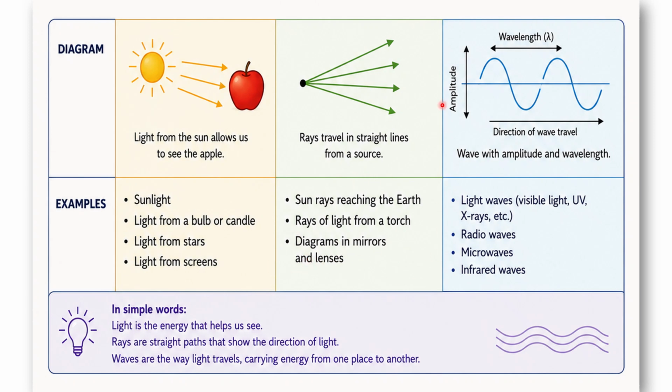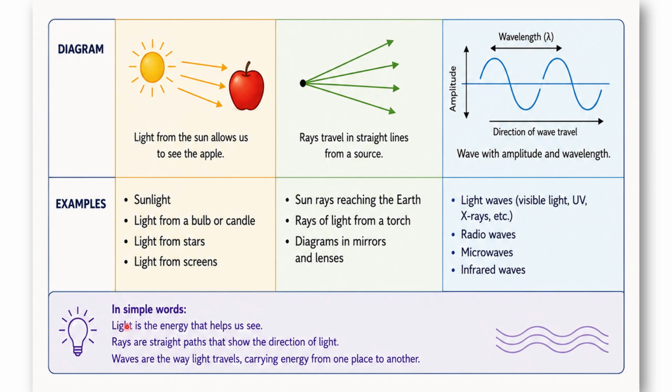Now, as we discussed before, waves consist of wavelength and amplitude. These are important and will be discussed in future videos if you keep following me. Now, light waves. We will study invisible light, UV, X-rays. X-rays are normally used in hospitals. Radio waves, microwaves, infrared waves. We cannot see them, but we can experiment with them.